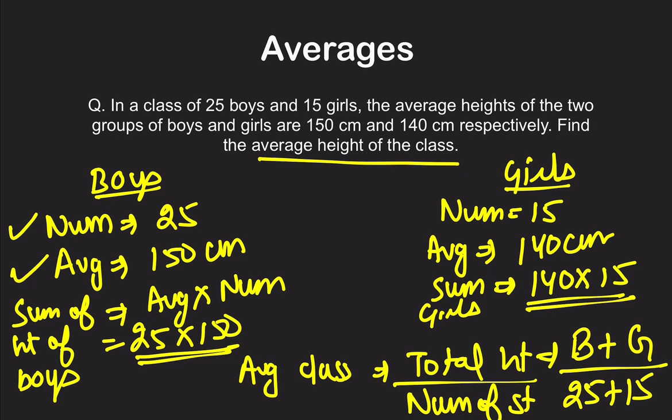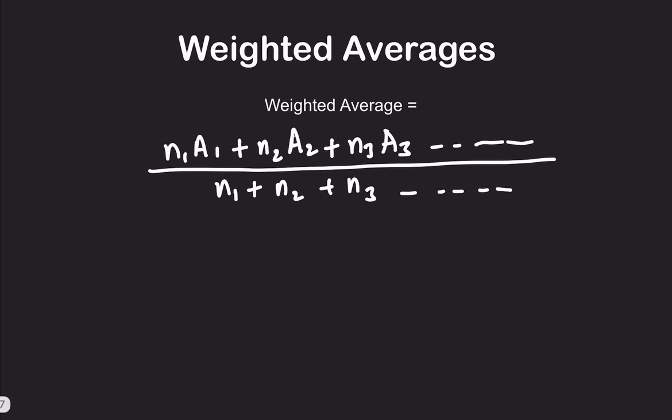We encountered two different averages and then used both of them to calculate the average height of the class, right? We have just used the basic formula of averages, that is sum of all the items divided by the number of items. Moving on, weighted average. Suppose they have given you that in the first 5 innings Rohit Sharma has scored, his average was 50 runs.